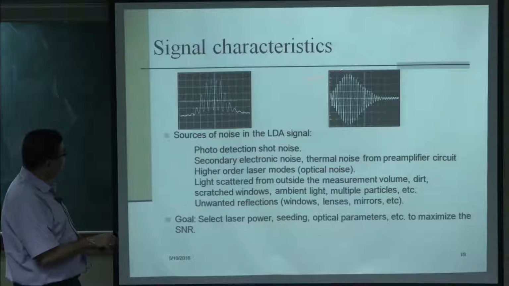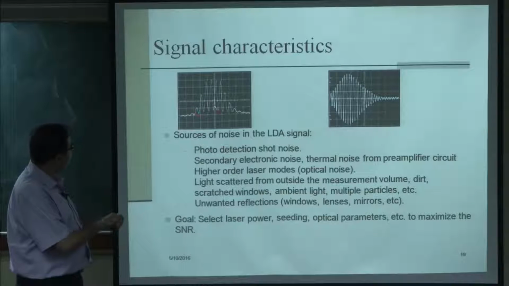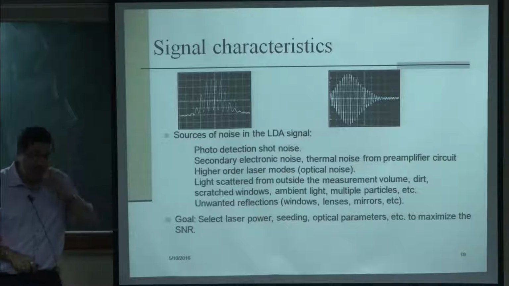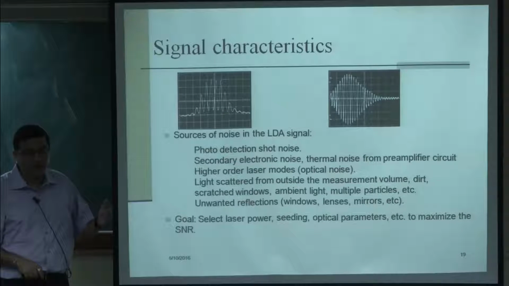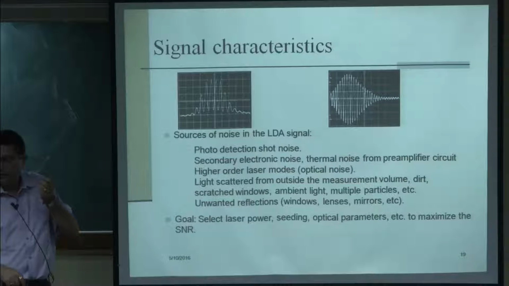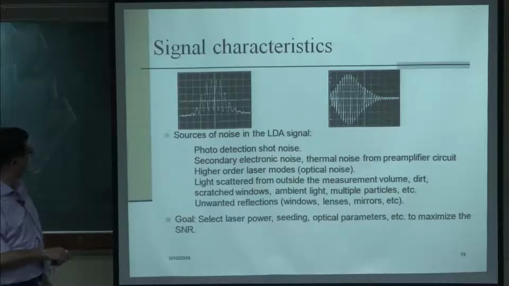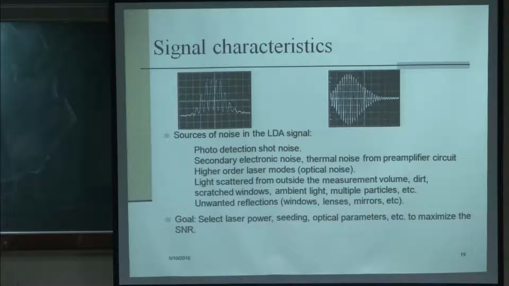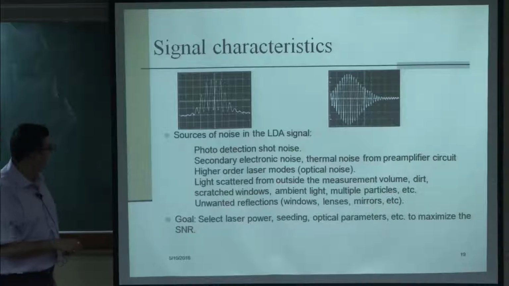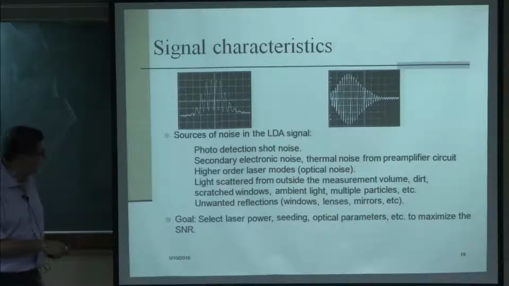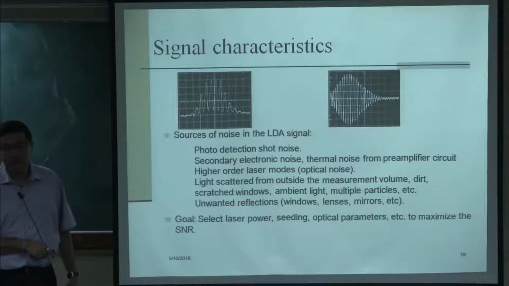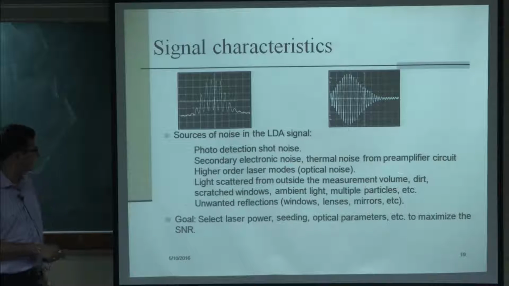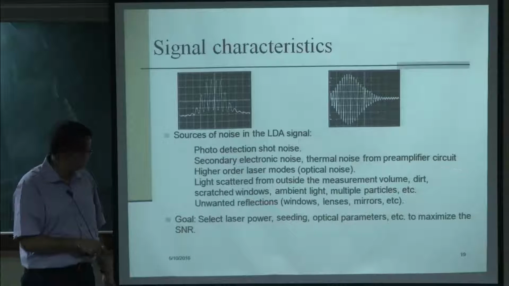Now, the signal characteristic typically looks like this, and the data can be very noisy because of the high frequency that we are talking about, and the data magnitude is also very low. There can be multiple sources of noise: first is photodetection shot noise, then secondary electronic noise, then higher order laser modes, then light scatter from outside the measurement volume, and dirt etc., and unwanted reflections from windows, lenses, mirrors etc.